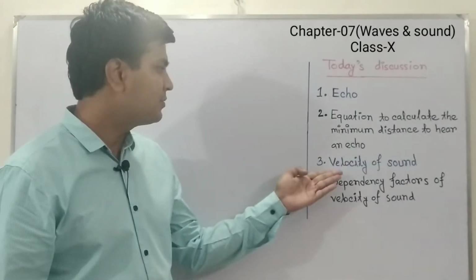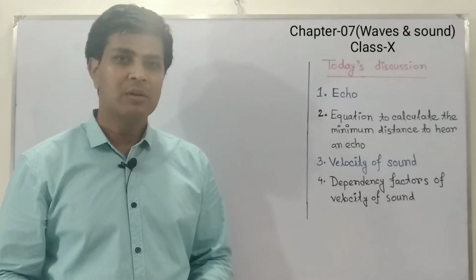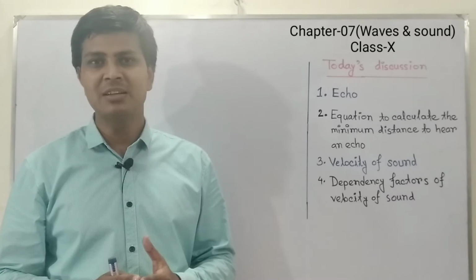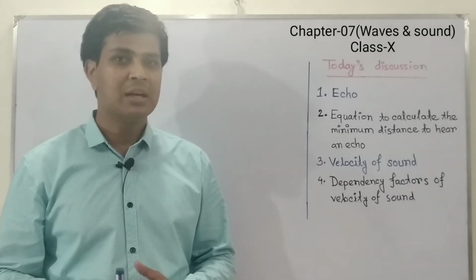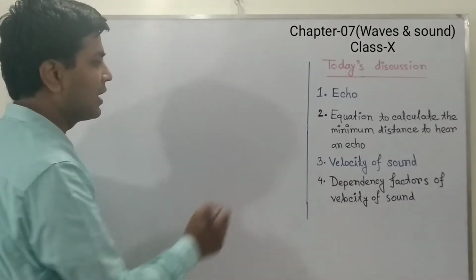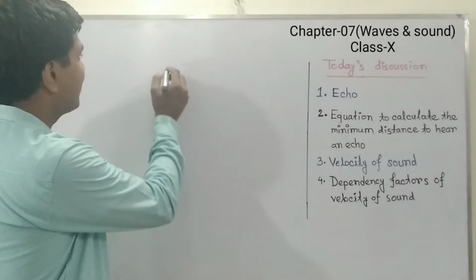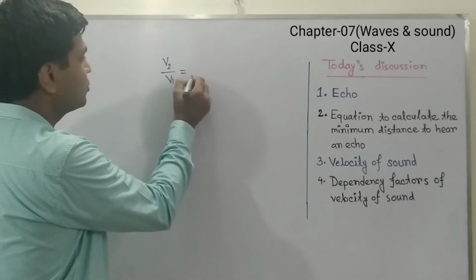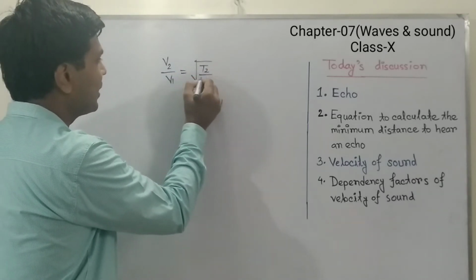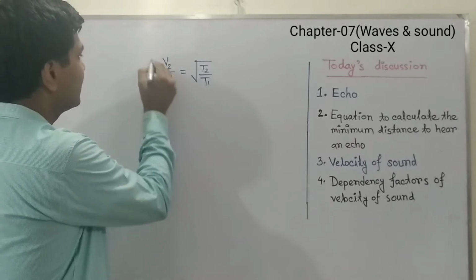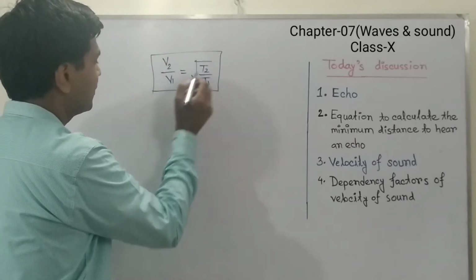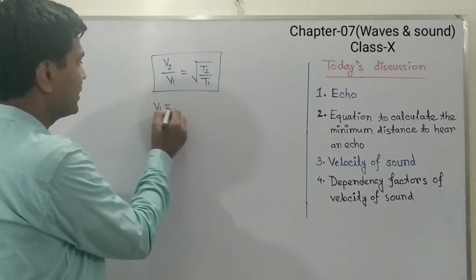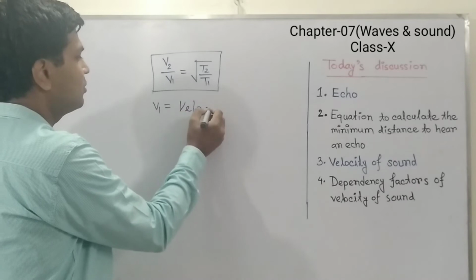Our next topic is velocity of sound. We know the velocity of sound is uniform velocity. That means in every second the sound travels 330 meters. To calculate the velocity of sound in air, we have a formula: V2 by V1 equals root over T2 by T1. Here V2 and V1 are the velocities. Here V1 is the velocity of sound